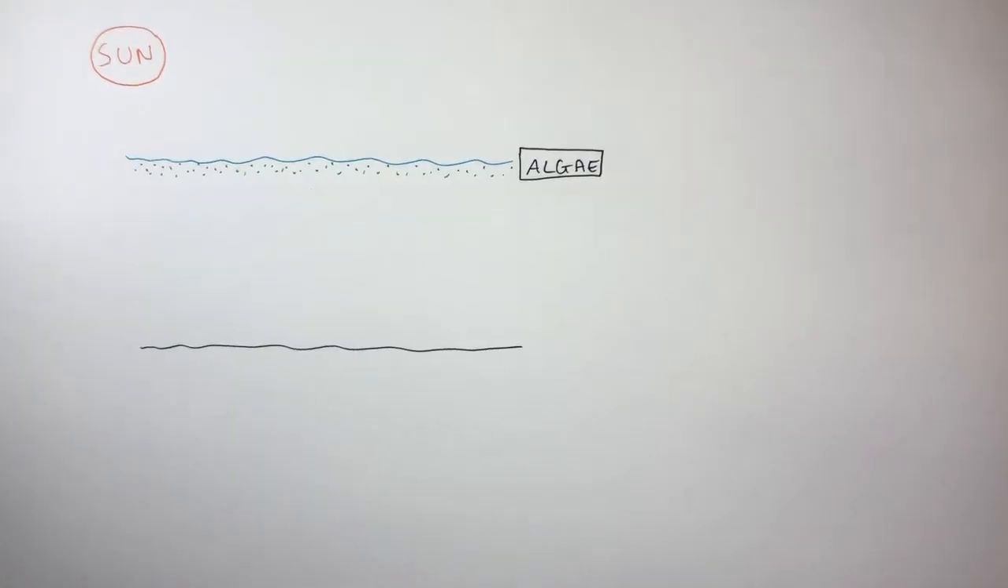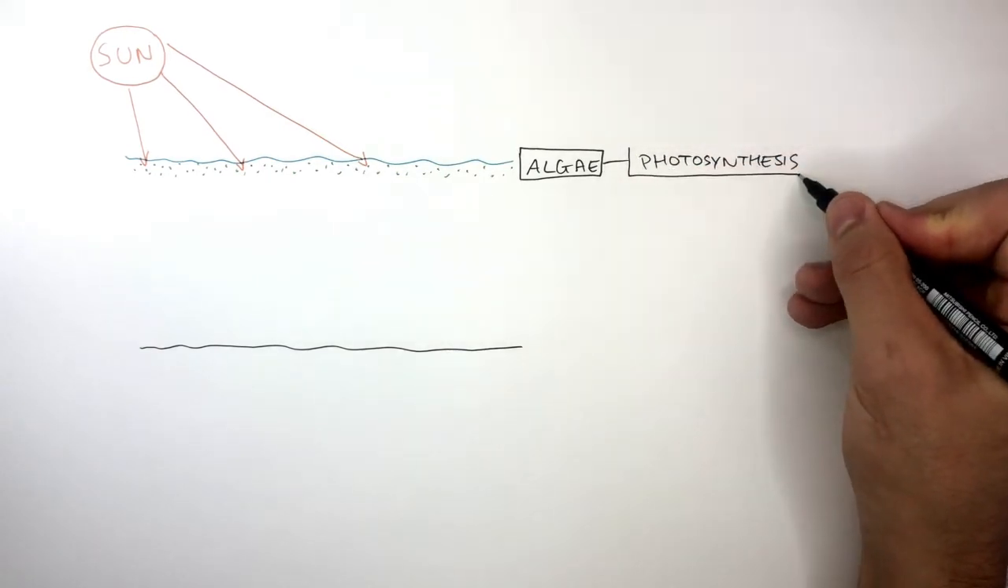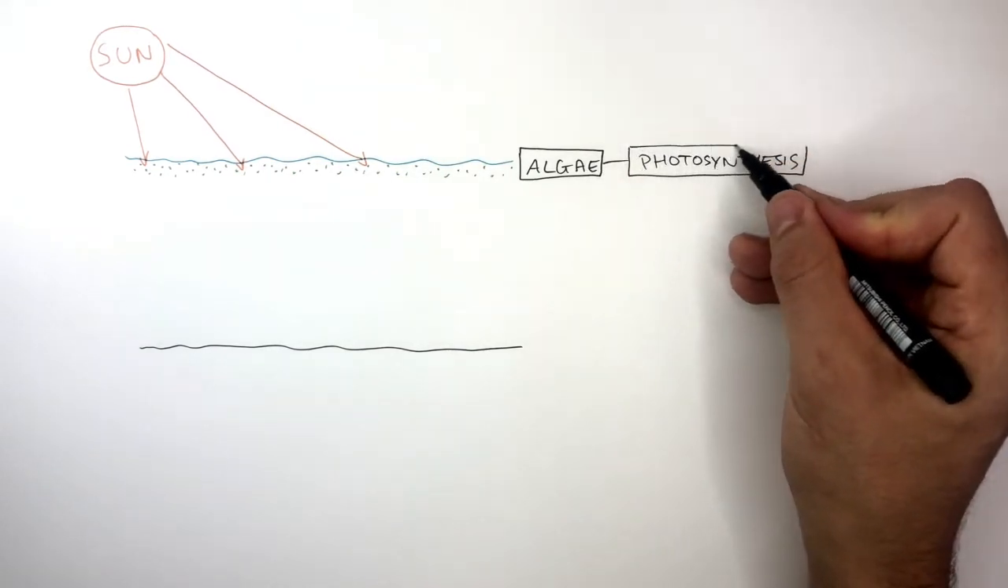Here is a simplified diagram of the ocean. The black line represents the seabed, and the blue line represents the top of the ocean. The algae live near the surface of the water because this is where the sunlight is strongest. Here, photosynthesis can take place at the highest rate because the sunlight is the most intense.